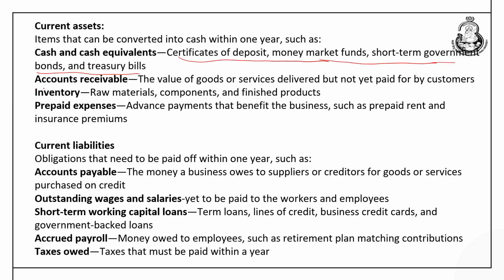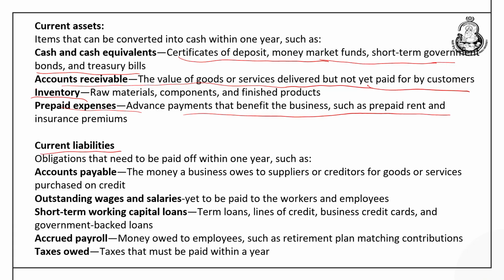Now, accounts receivable is the value of goods and services which have been delivered to the customer, but the customer has not yet paid for them. The third component is inventory, which is the raw material, work in progress and finished goods, and prepaid expenditure includes advance payments that benefit the business such as prepaid rent and insurance premium. So, these are the important ingredients of the current assets. Now, we can discuss the current liabilities and their components.